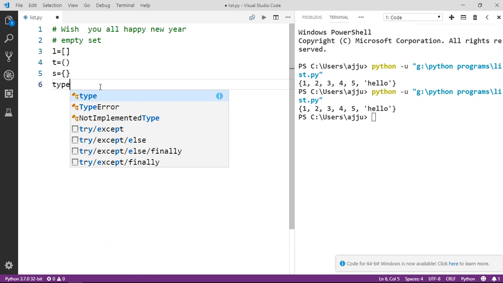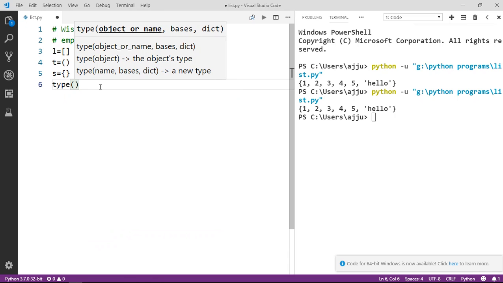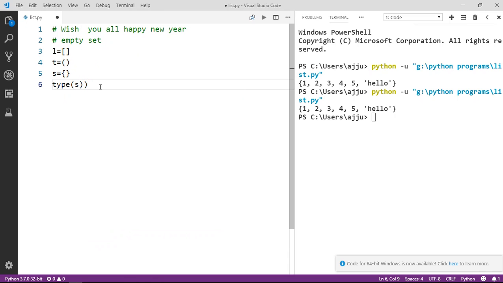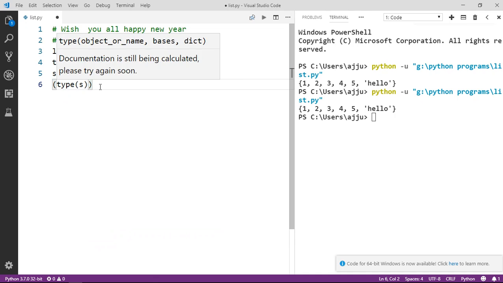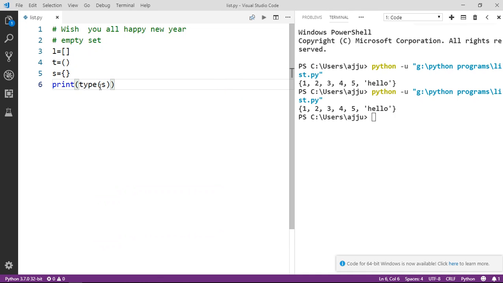Let's see the type of it. Let's print it. You can see here it is saying dictionary. Why is it saying dictionary? This is a tricky part. Whenever we create any data type with curly braces and no element in these curly braces, by default our interpreter is going to consider it a dictionary, not a set or a tuple.